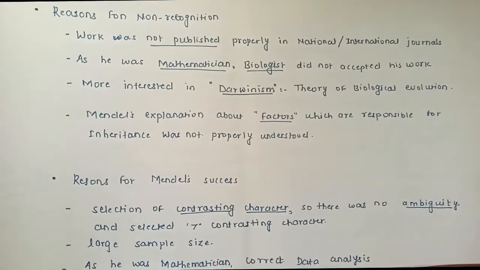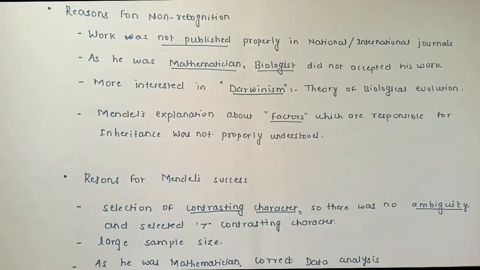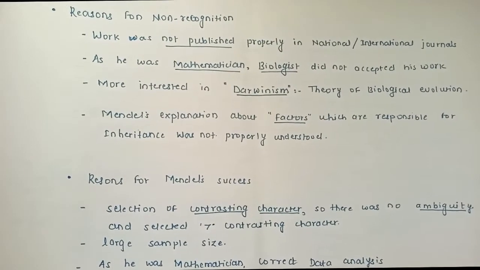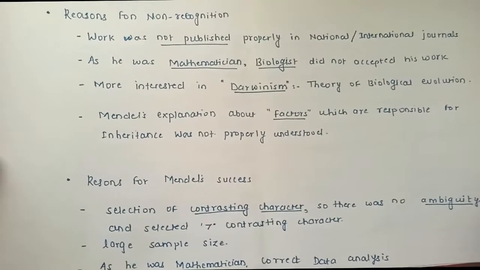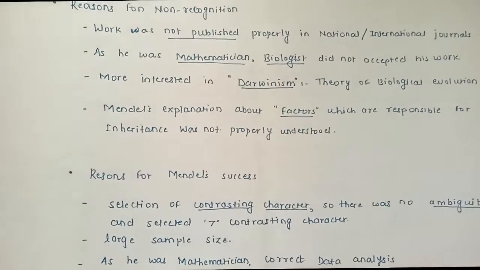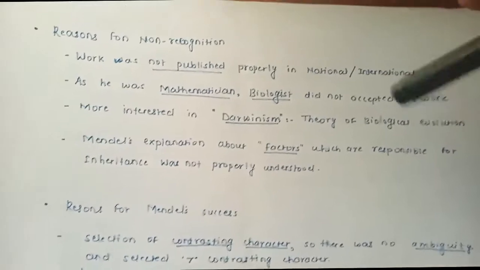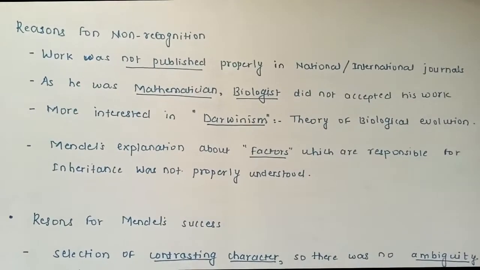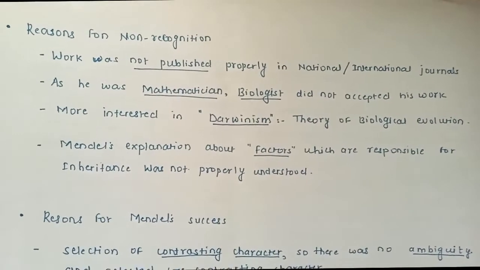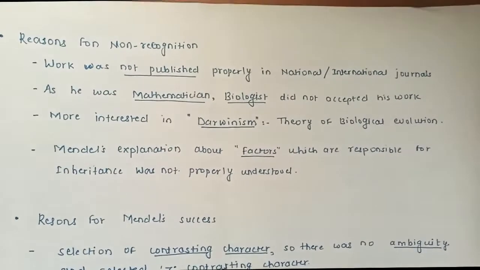In the previous subtopics I explained he was an Austrian-born mathematician, but since he was a priest and he had worked for 7 years on the genetic characteristics of Pisum sativum, the pea plant, we'll study why his work was not recognized and what are the factors that made him not to publish his work.